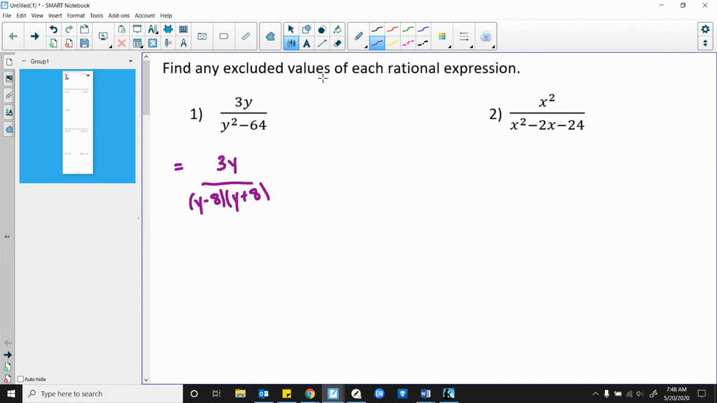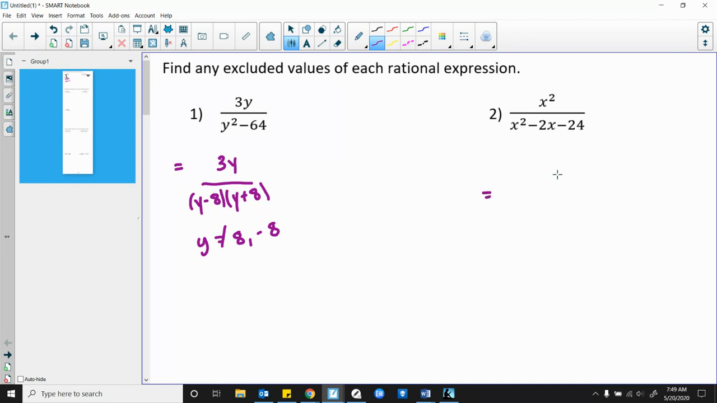From here, I hope you can solve these and see that y cannot be positive 8 or negative 8. Because if I plugged 8 in here, 8 minus 8 is 0, and the bottom would equal 0. If I plug negative 8 in here, negative 8 plus 8 is 0. That'd make the bottom 0. So y cannot be 8 or negative 8.